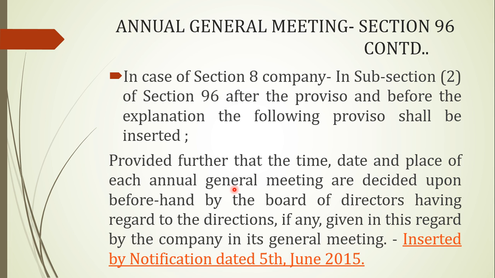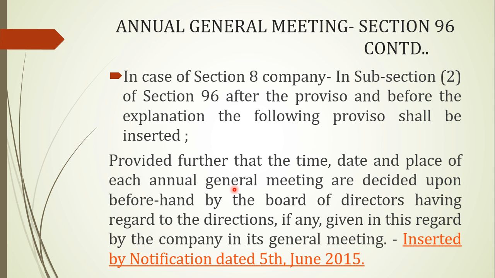Another thing we have read is what financial year means. Financial year runs from April to March, but if a company is incorporated after 1st January of any year, then the year shall close on 31st March of the following year, which we have discussed in detail earlier. Another thing is about the extension: the Registrar can grant a maximum of up to 3 months, and moreover the first AGM cannot be extended.